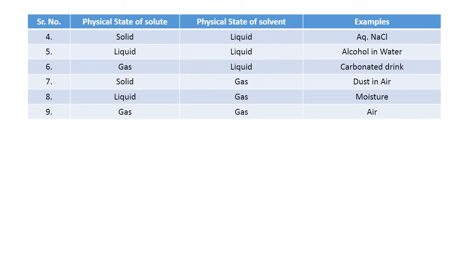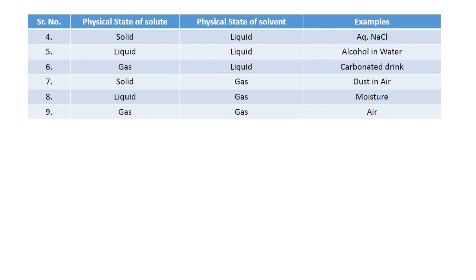The fifth type of this classification is liquid in liquid. It indicates that a liquid solute is added to a liquid solvent. There are also various examples, such as alkaline water, kerosene in petrol, diesel. We discuss alcohol in water. Alcohol is in a liquid state, and water is also in a liquid state. This homogeneous mixture is an example of a liquid in liquid solution.